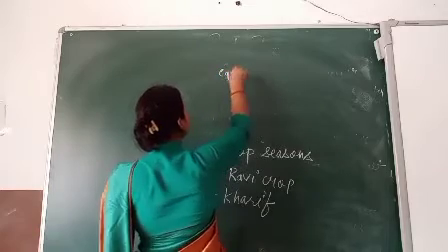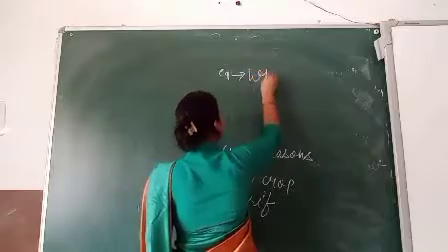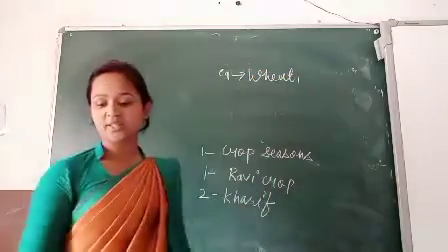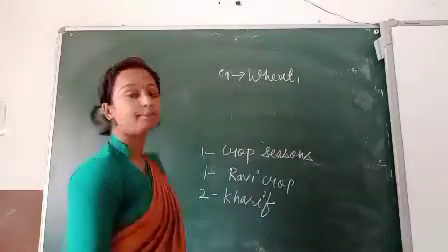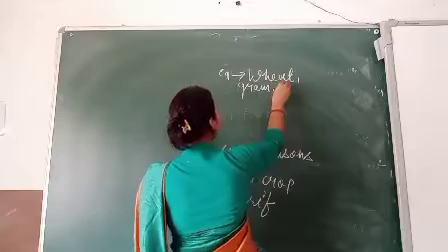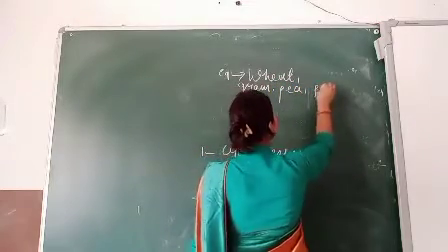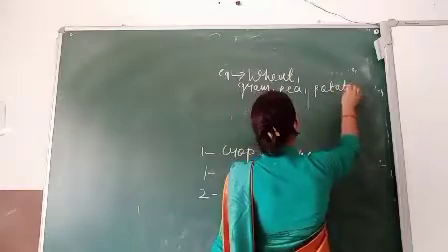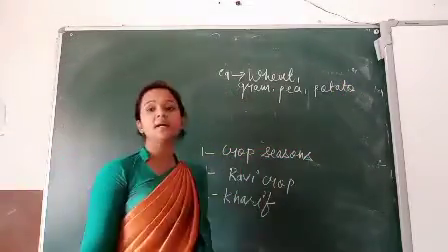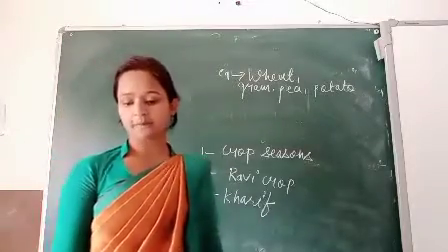Examples of Rabi season crops are wheat, barley, gram, pea and potato. These are the examples of the Rabi season crops.